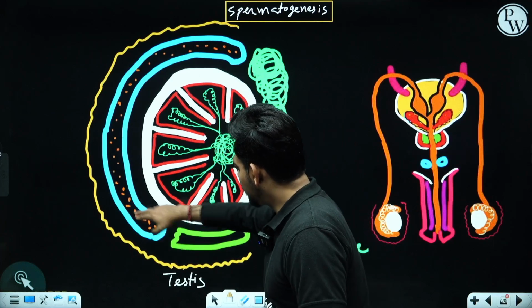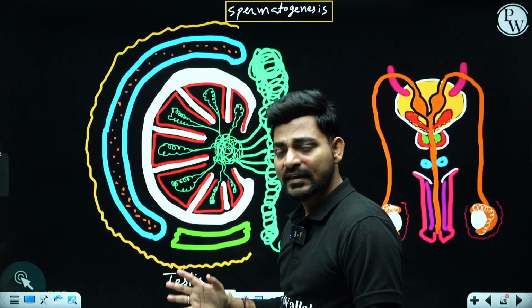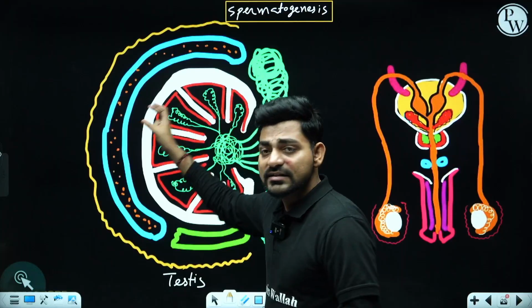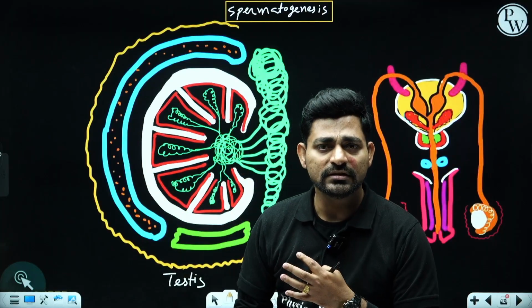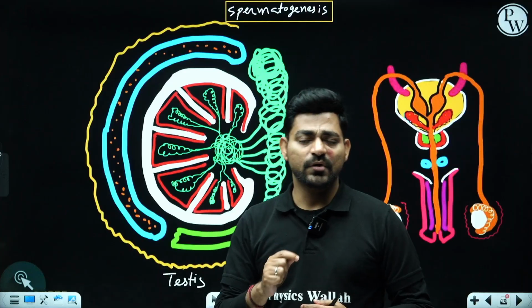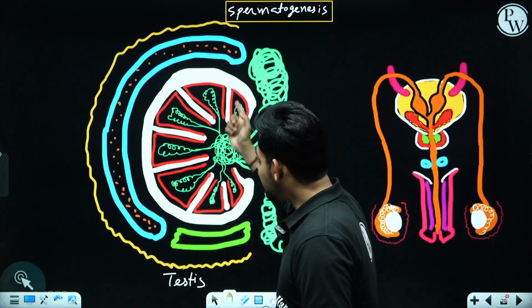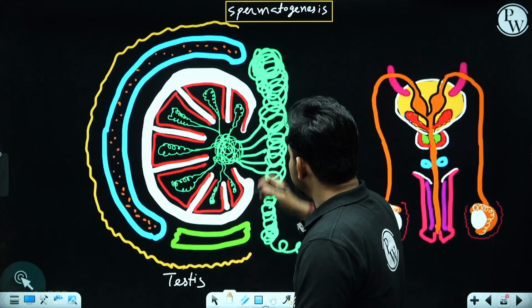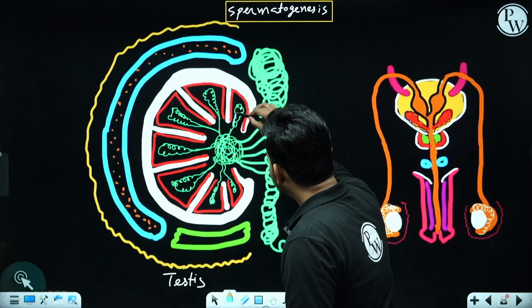These are the testicular covering, we call it tunic, and inside each testis is divided into chambers called testicular lobules. Inside a single testis you are going to get about 250 chambers, right? And inside these chambers, this highly coiled tubular part can be seen.